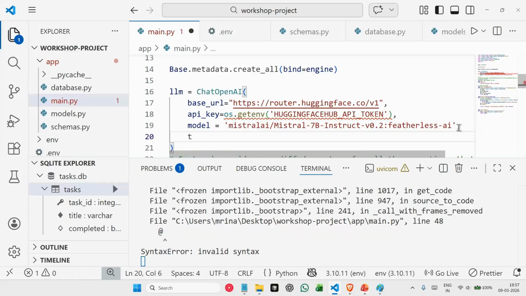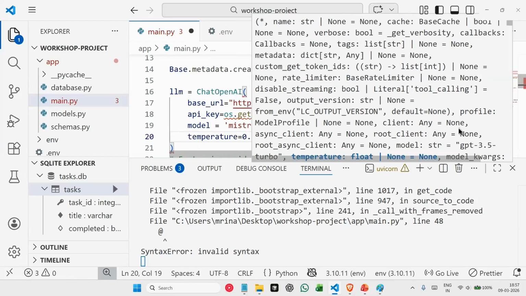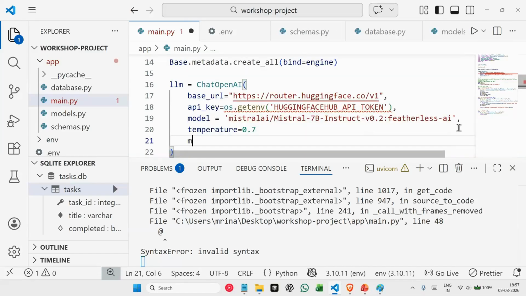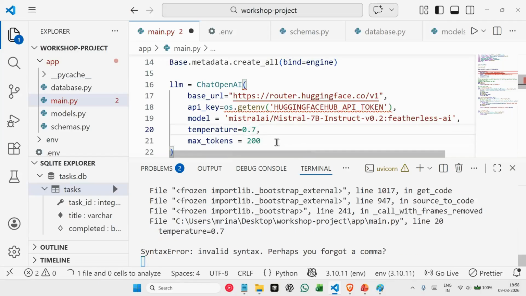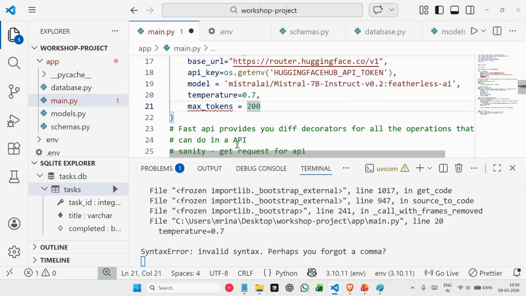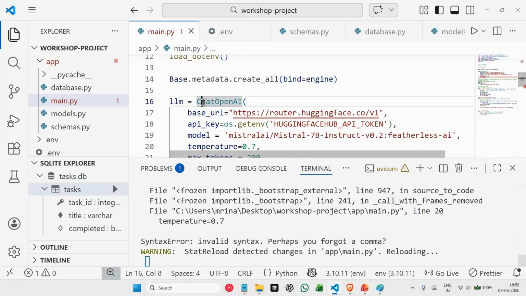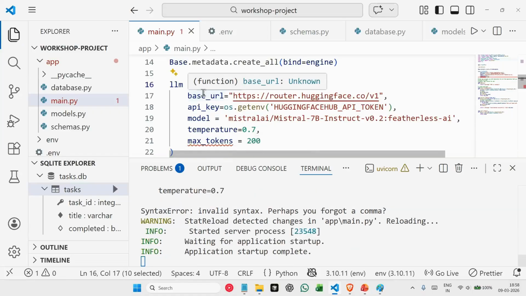Okay. We are passing a few more things. We say temperature is equal to 0.7, and also max tokens. This is very important. Max tokens is equal to 200. Basically, whatever response we're receiving from our AI model should have at most 200 tokens, should not use many more than 200 tokens here. So we have now initiated our AI framework. Whatever LangChain framework that we have, we are now initializing that framework here using ChatOpenAI.